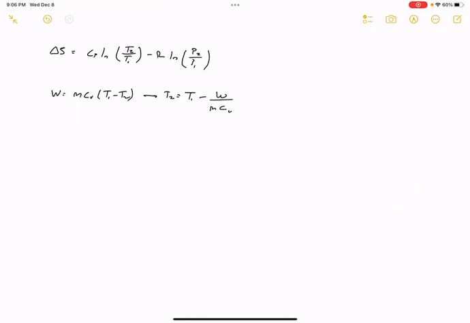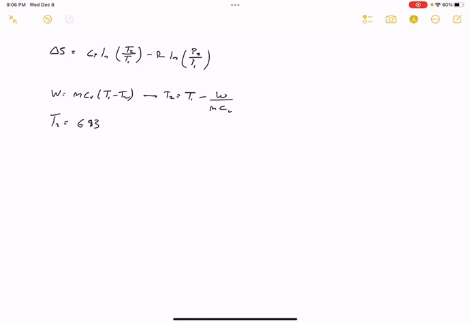So let's actually do it now. T2 equals, well, T1 we're told is 410 degrees Celsius, so we have to put that into Kelvin. 410 plus 273 is 683.